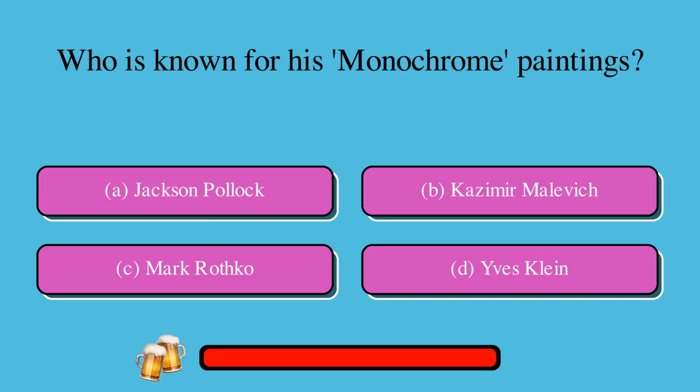Who is known for his monochrome paintings? A. Jackson Pollock, or B. Kazimir Malevich, or C. Mark Rothko, or D. Yves Klein? The correct answer is D. Yves Klein.